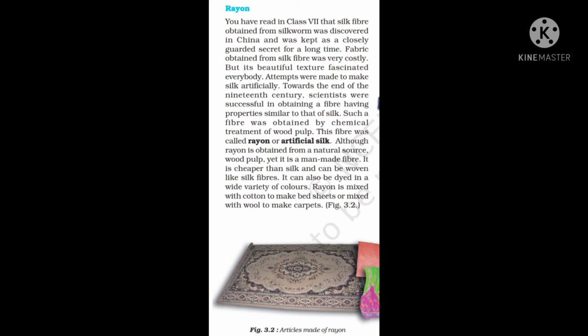Although rayon is obtained from a natural source, wood pulp, yet it is a man-made fiber. Though it is obtained from the natural material wood, from cellulose, it is prepared with the help of chemicals. That is why it is known as artificial silk fiber. Yet it is a man-made fiber. It is cheaper than silk and can be woven like silk fiber.